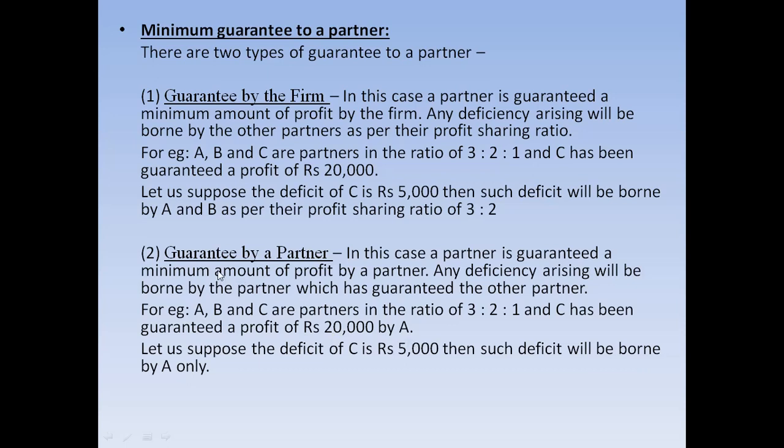Let us see that the deficit of the partner C is again 5,000. Let us suppose that. This 5,000 now will be borne by A, only and only by A. A will be bearing this amount of deficit, and this deficit will be provided by A, so that C's share of profit will be 20,000.